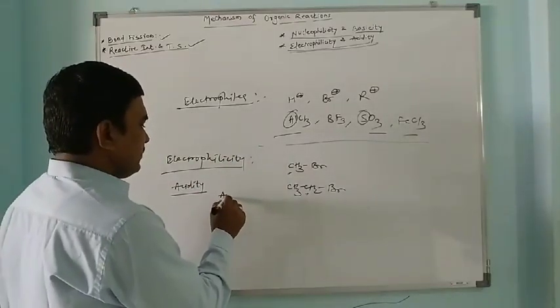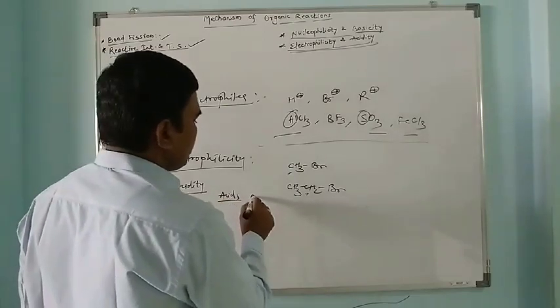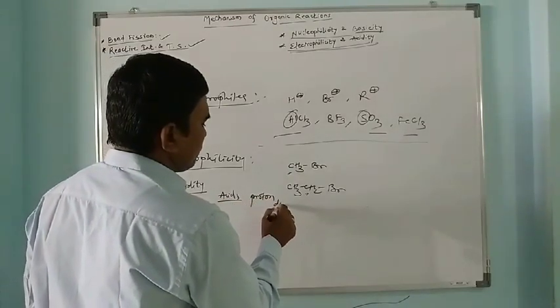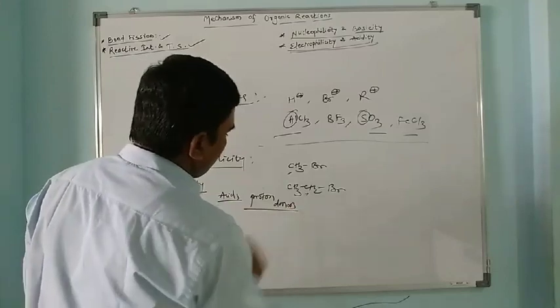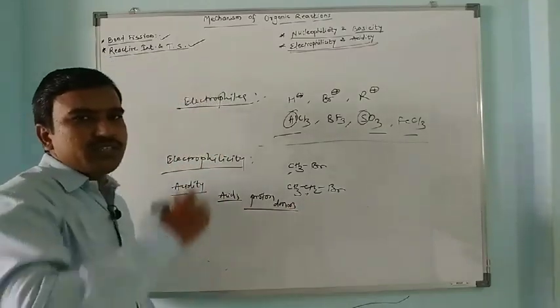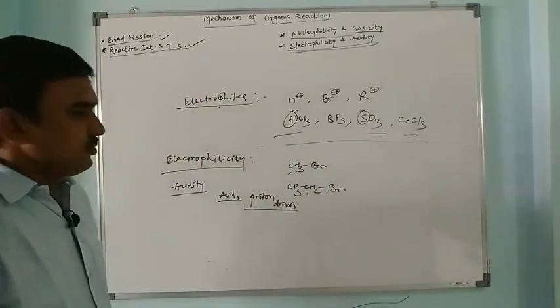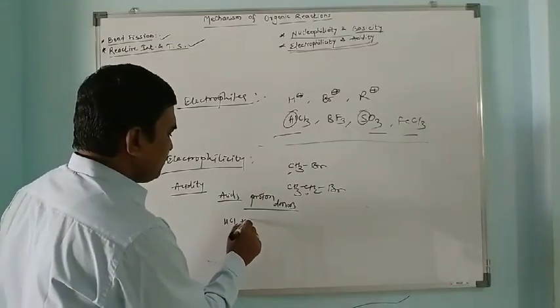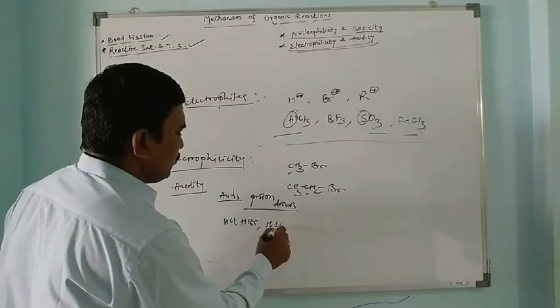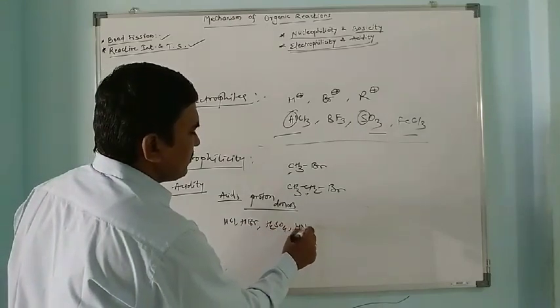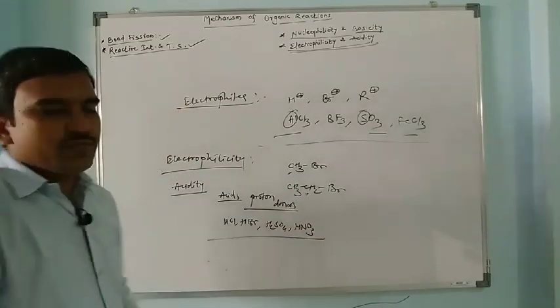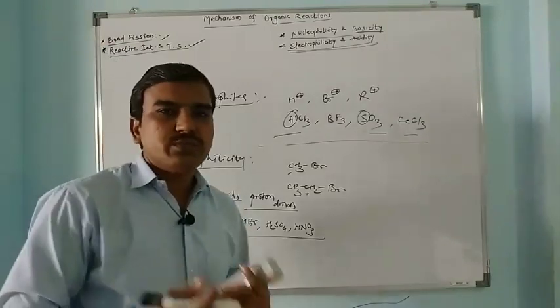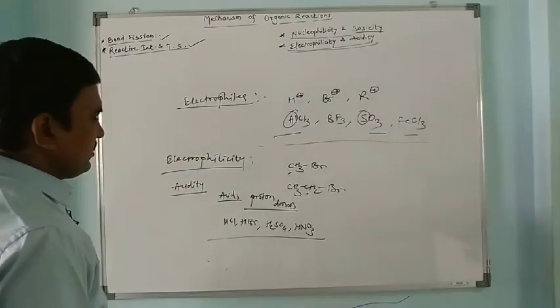So acids are proton donors, and acidity is how fast it donates a proton. We have different acids: HCl, HBr, H2SO4, HNO3. Their ability to donate a proton is called acidity.